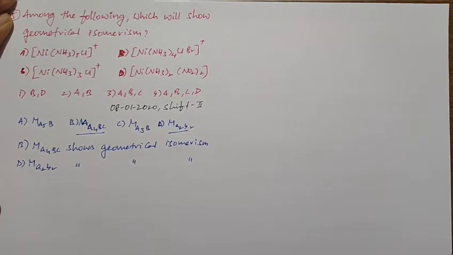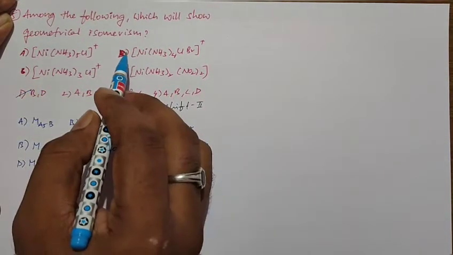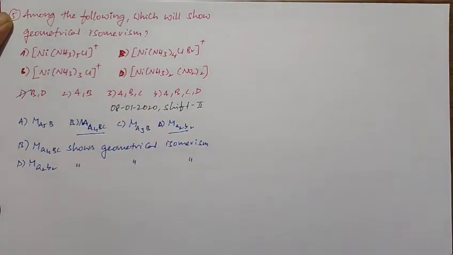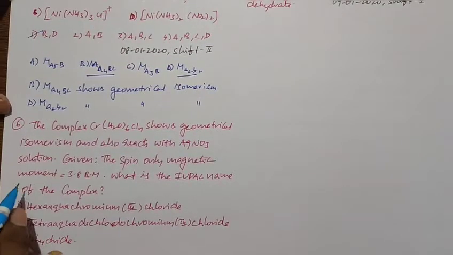So the right option is the first option. In the given compounds, compound B and compound D can show the geometrical isomerism. Okay students, this is the next problem.